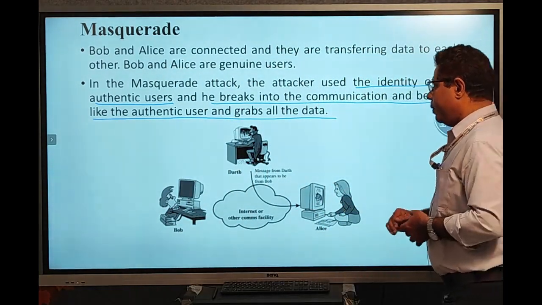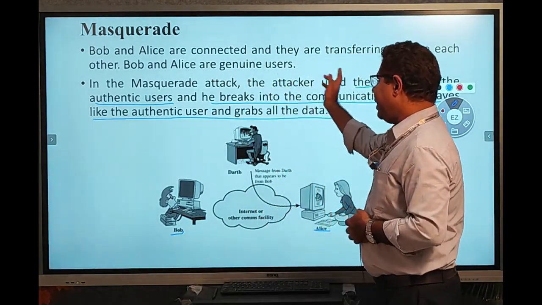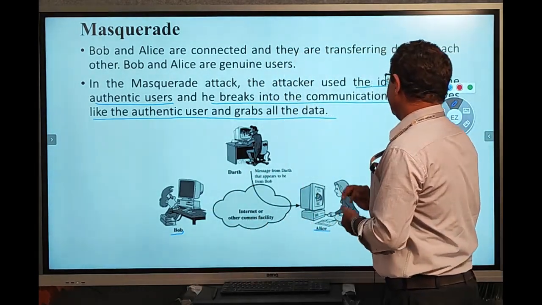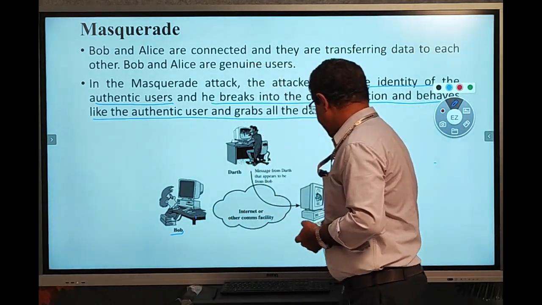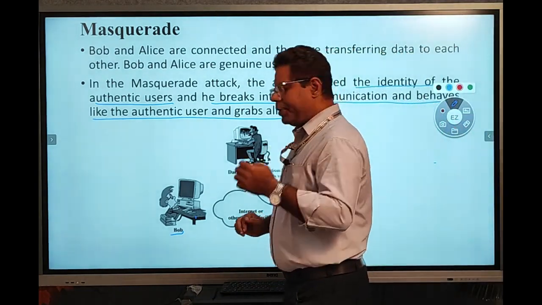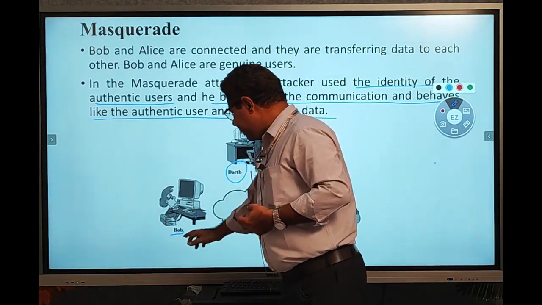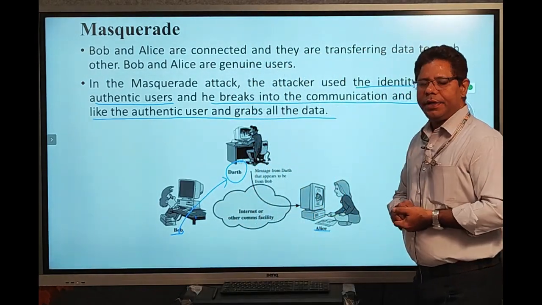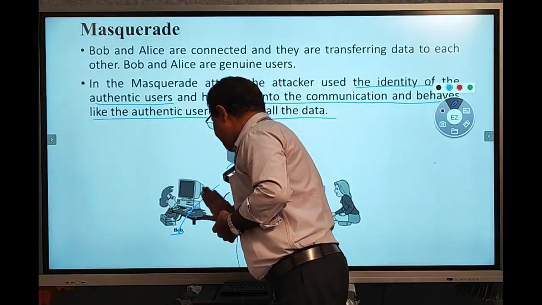For example, we have two persons, Bob and Alice, who are connected. They are transferring data to each other. Here Bob and Alice are the genuine persons. Here the attacker Darth steals Bob's identity. So the attacker, Darth, gathers the identity of Bob.